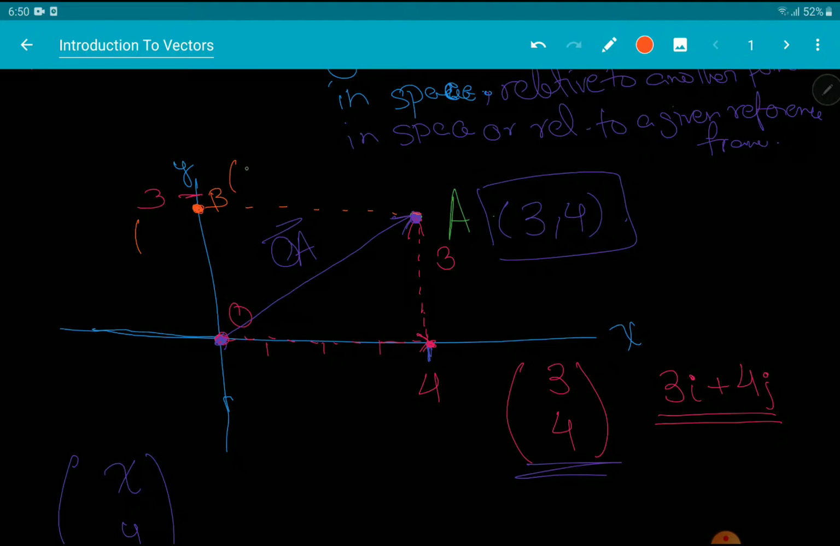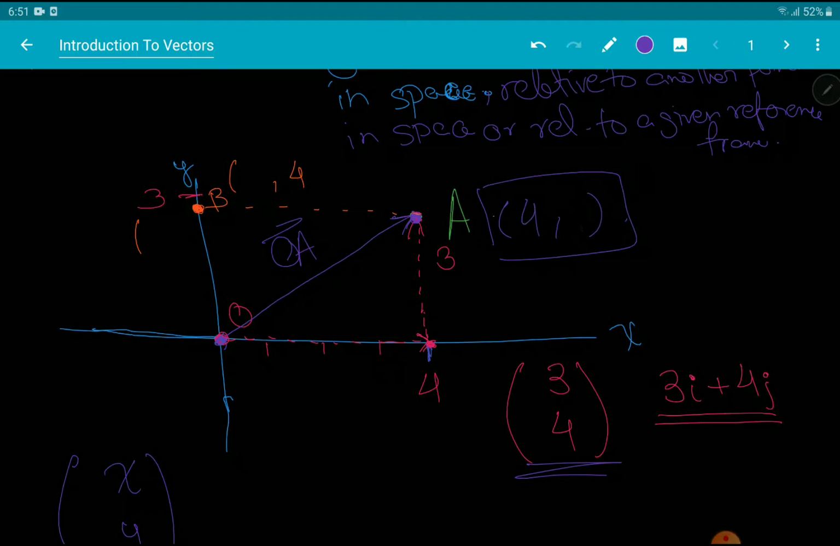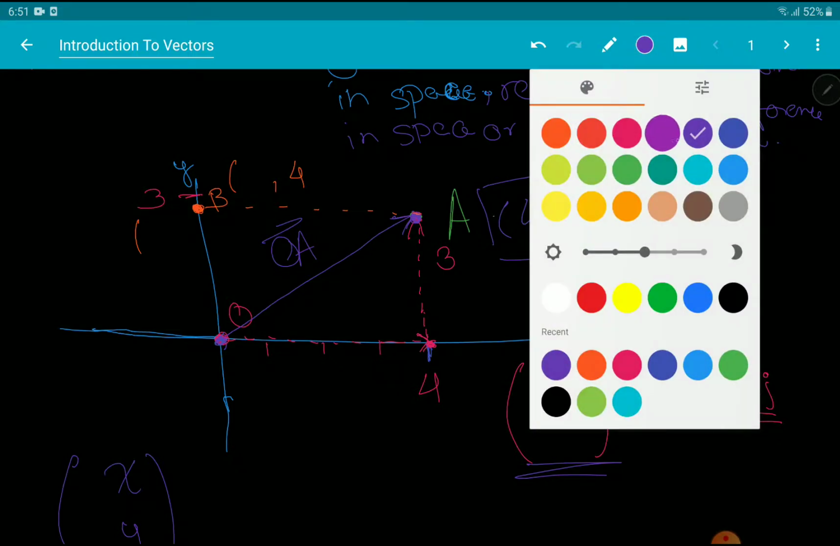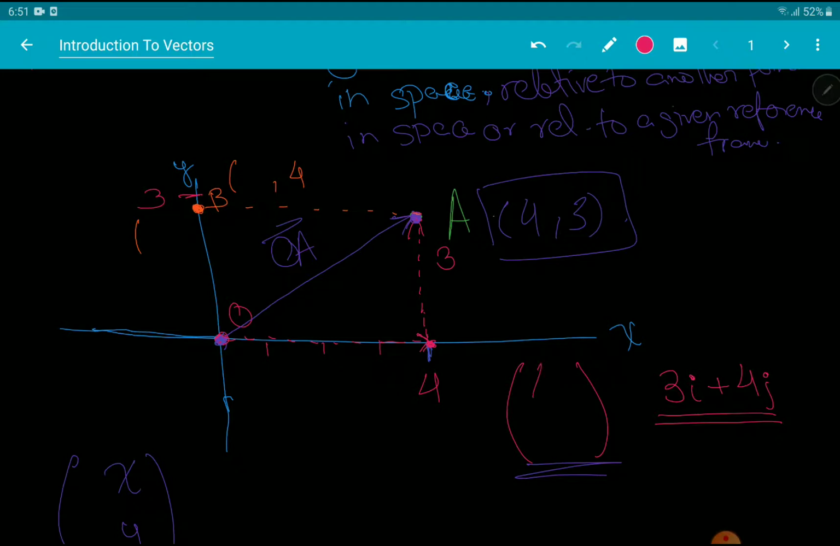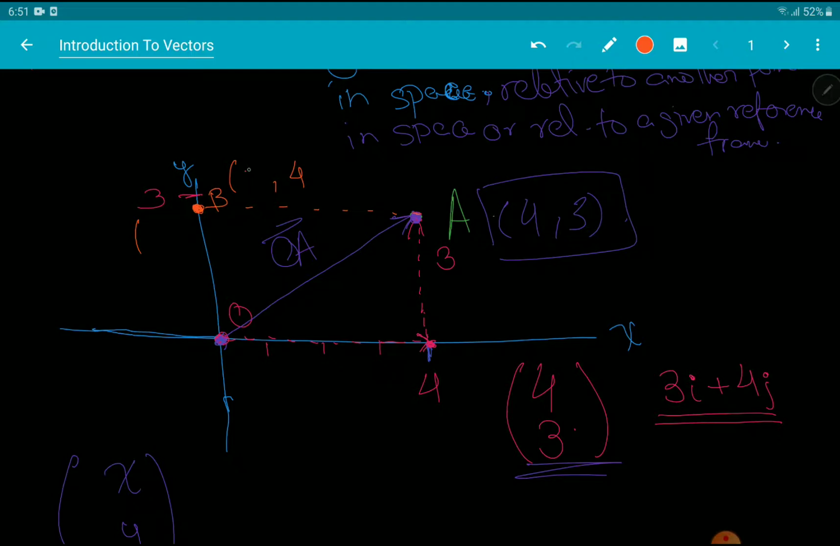So the coordinates of this point would then be, wait, I kind of messed that around. That was my mistake. So it should be 4 and 3, and this should also be 4 and 3, because I defined it like that. So the orange point B would have an x value of 0 and a y value of 3. So those are the coordinates of this point B in this coordinate frame.